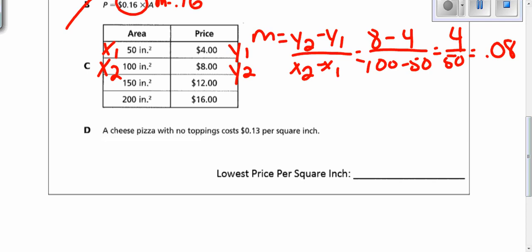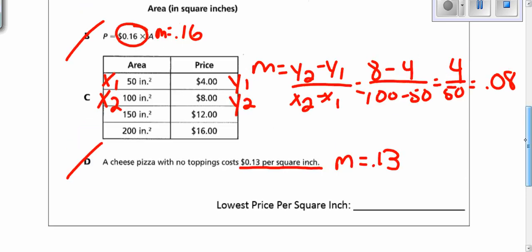And then answer choice D, a cheese pizza with no toppings costs 13 cents per square inch. So my slope is 13 cents, which is not smallest. The smallest price per square inch is answer choice C, 8 cents per square inch. So C is my answer. And that is the end of this review.